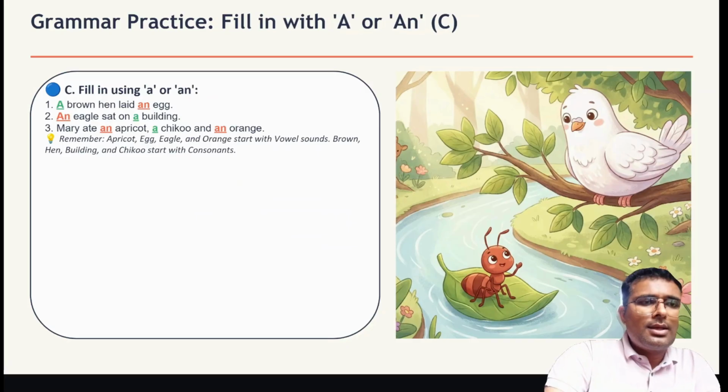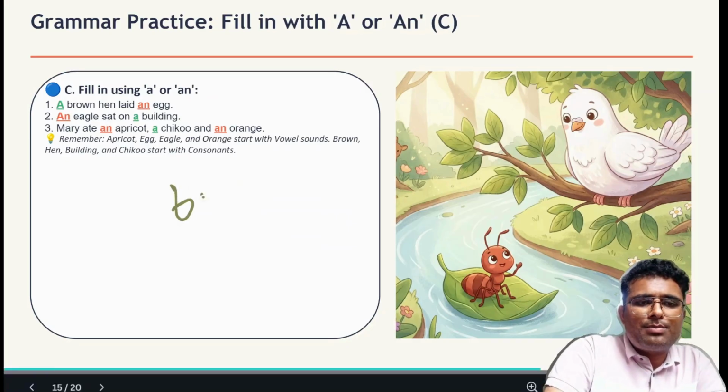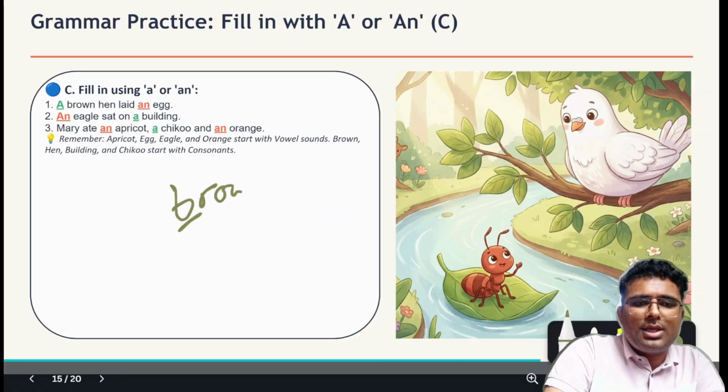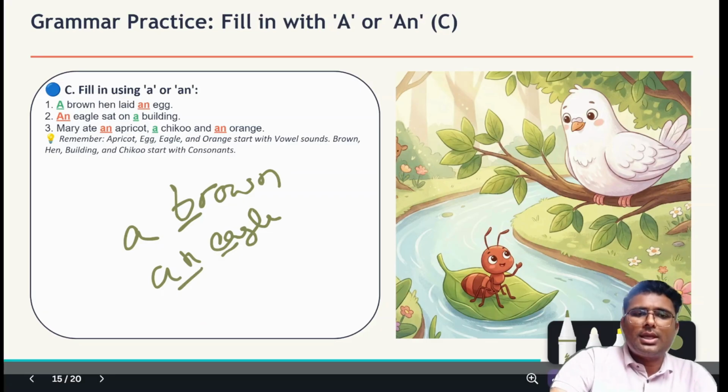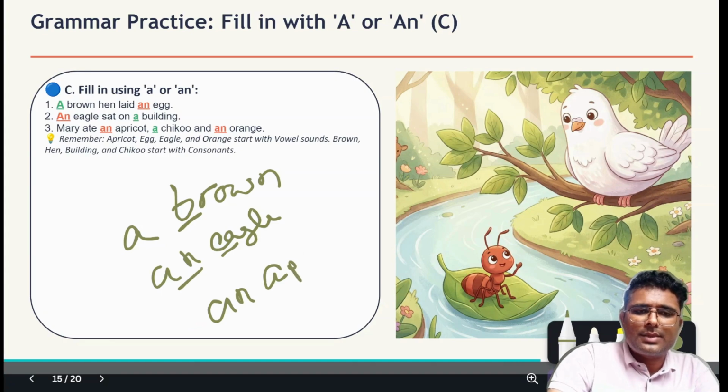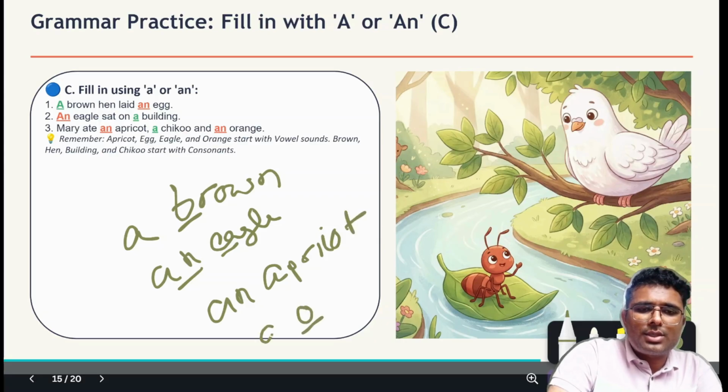Okay, then again brown, so B, brown, B is a consonant, so a brown. Eagle, again eagle, E is a vowel, so an eagle. Apricot, A is again a vowel, so an apricot, bachcho. Okay, and orange, orange, O is a vowel, so an orange.